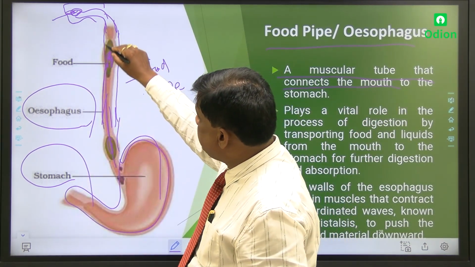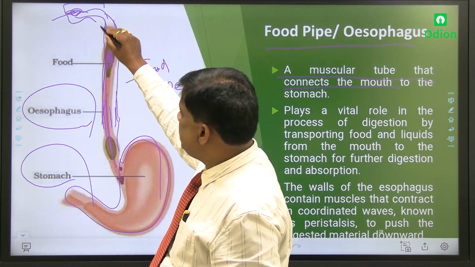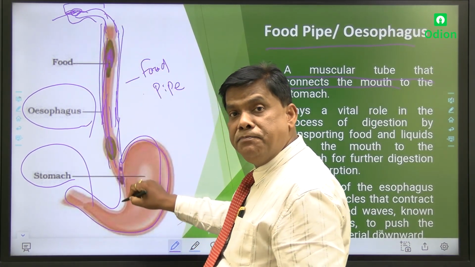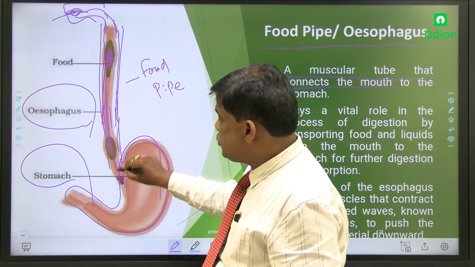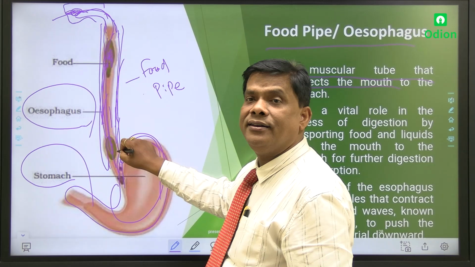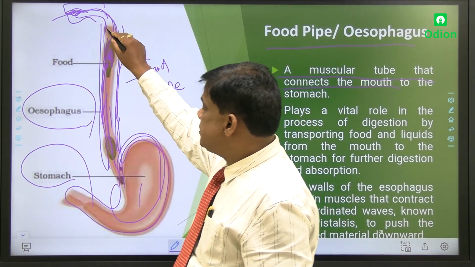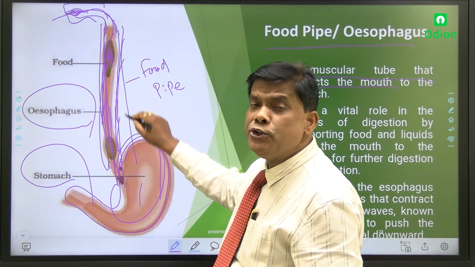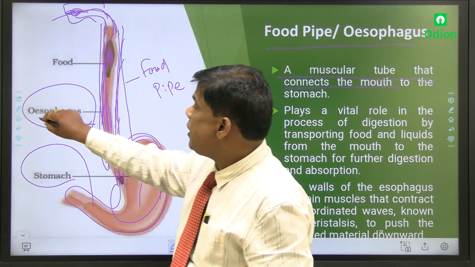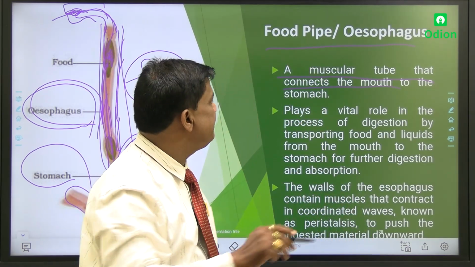It comes in between the mouth and the stomach, connecting the stomach as well as the mouth. This connection between the mouth and stomach, the one that comes in between, is called your esophagus or the food pipe.